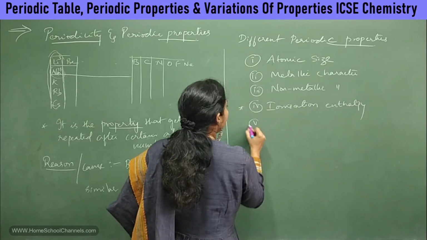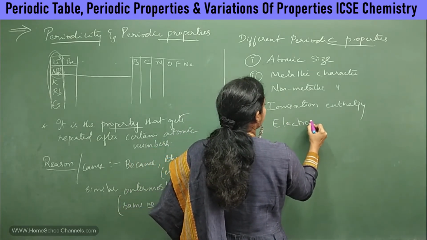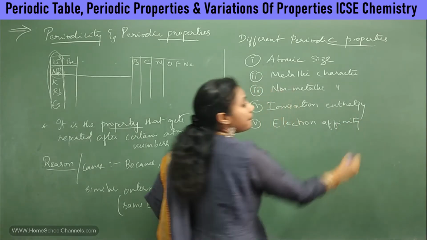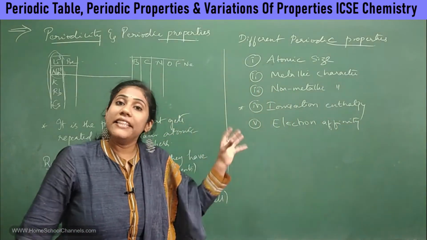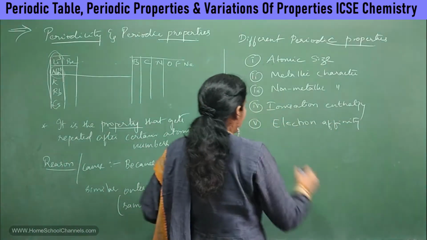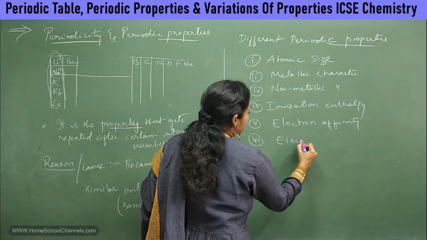The fifth one is electron affinity, which is also called electron gain enthalpy. All that we discuss when we deeply study this topic. And the next one is electronegativity.